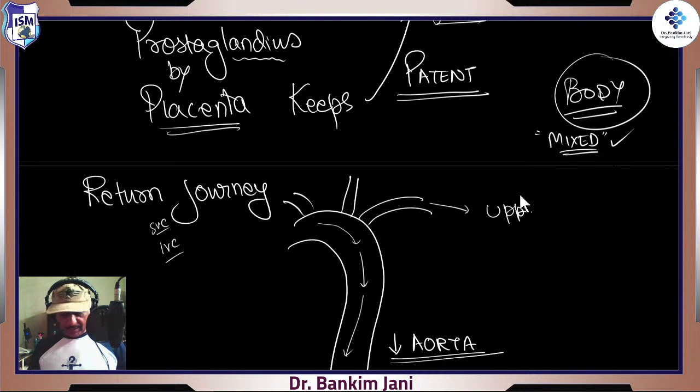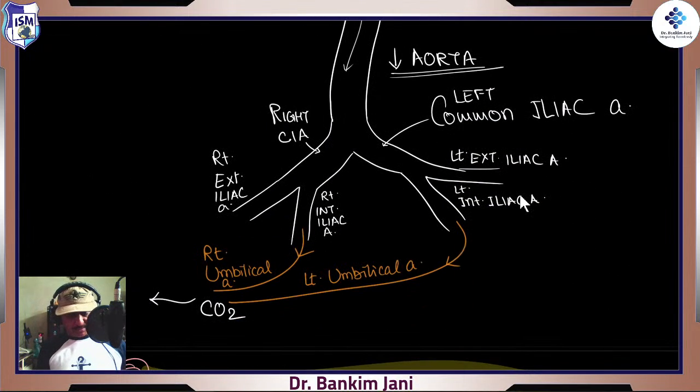Right? What about the lower limb? Well, for the lower limb, here is the common iliac artery, and this is the external iliac and the internal iliac, and this external iliac goes to the lower limb, it supplies the lower limb, femoral and other vessels would come, and the lower limb is also supplied.